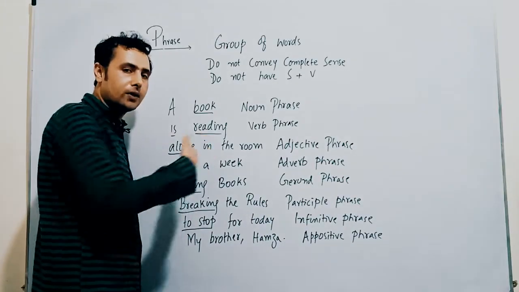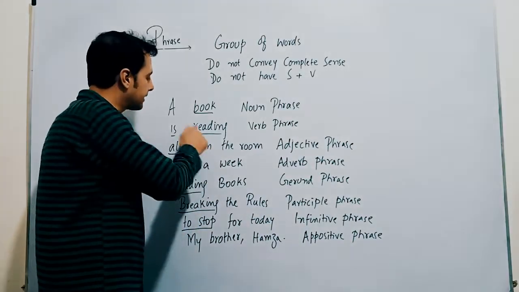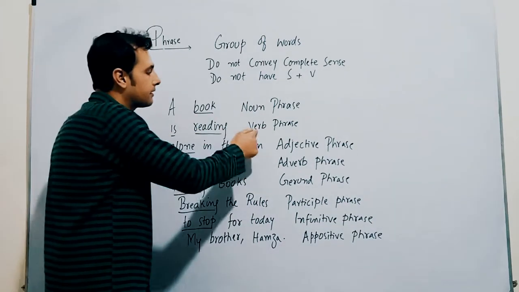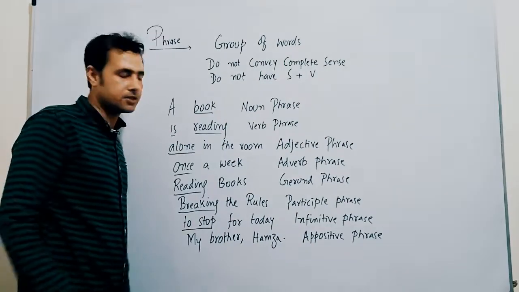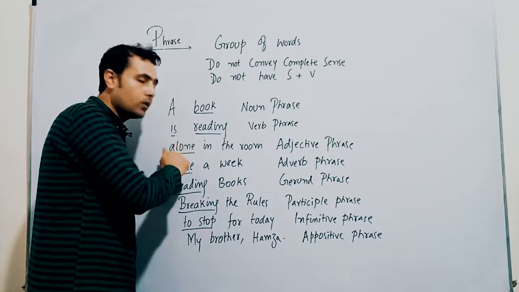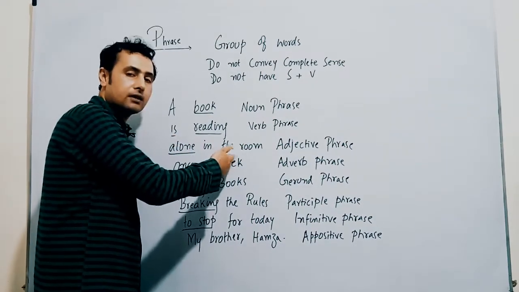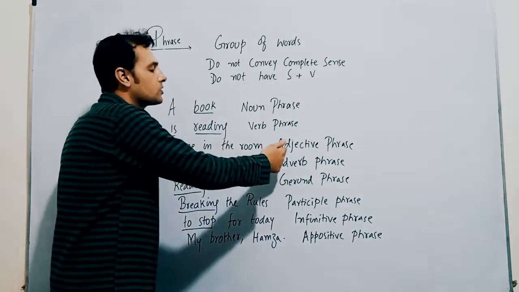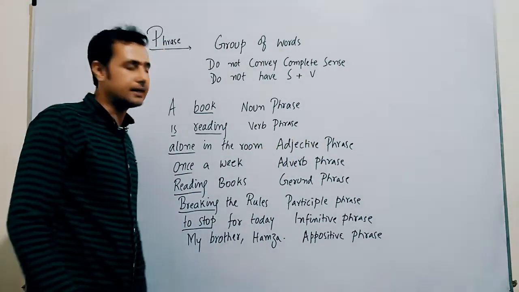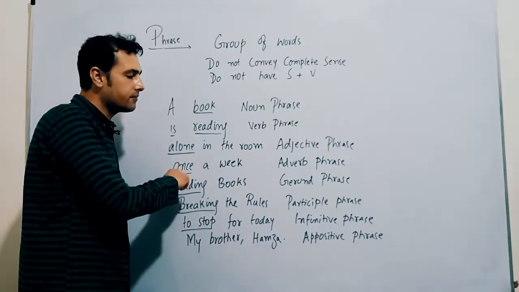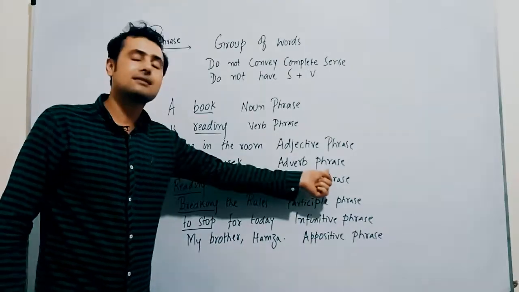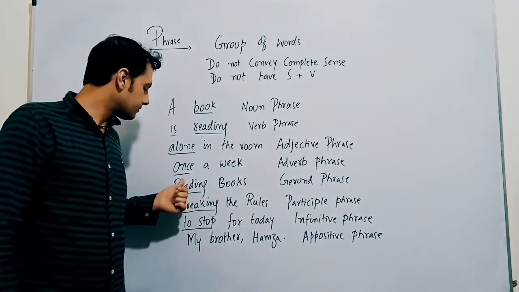"Is reading": who is reading, what he or she is reading. Here I have a main verb and I put an auxiliary verb before that. So this is a verb phrase. "Alone in the room": alone is describing the situation of a person in the room. So when it is describing, this becomes an adjective phrase. "Once a week" is talking about the time, so that's why this is an adverb phrase.